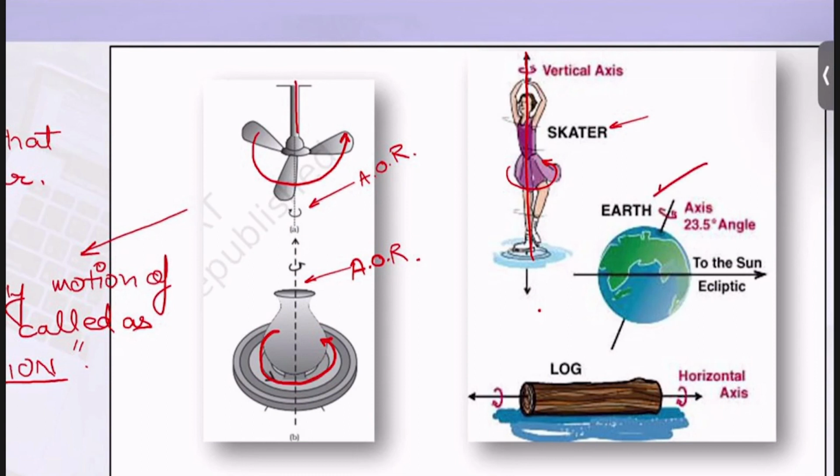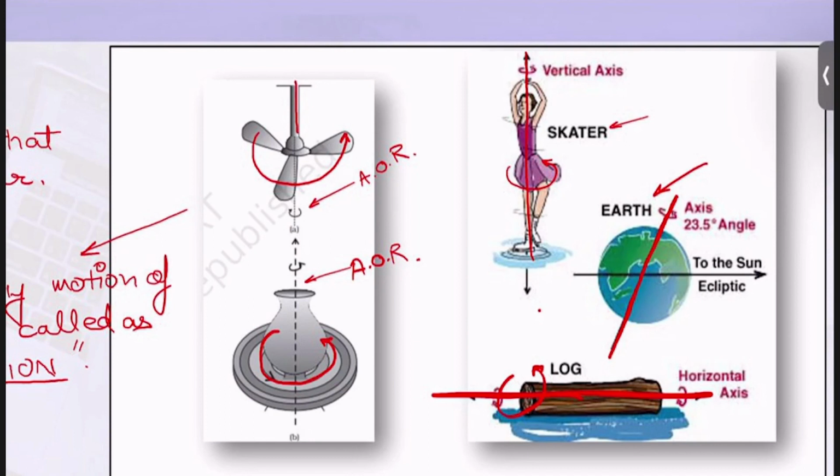In the case of Earth also, this is your axis of rotation through which the rotation of the Earth is happening. Similarly, for this log of wood, this is the horizontal axis through which there is a rotation happening. So these are all the examples of pure rotation. The line along which the body is fixed is termed as your axis of rotation, and these are all the examples which help us understand pure rotation.